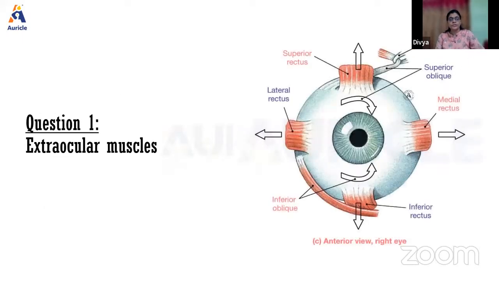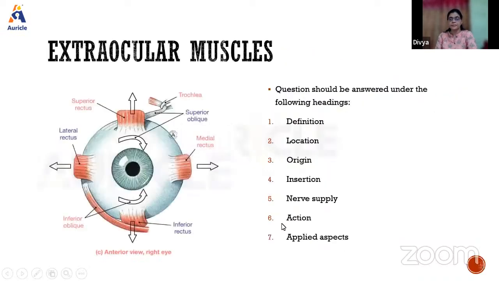So the first question is extraocular muscles. Since we are emphasizing how to write the answers, I'll just be telling you under what headings you need to write the answer. When extraocular muscles are asked, the headings should be: the definition, the location, origin, insertion, nerve supply, action, and applied aspects. When you know an order of writing the question, it will be easier for you to recall and write. And you need to be specific for these headings.